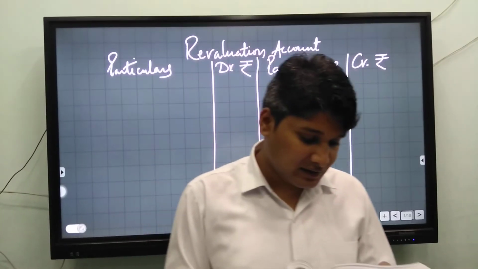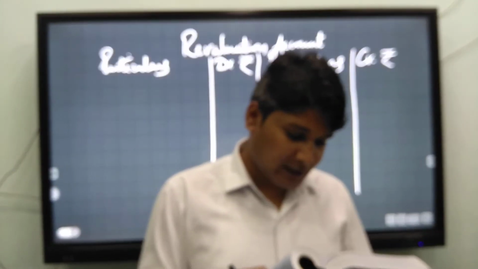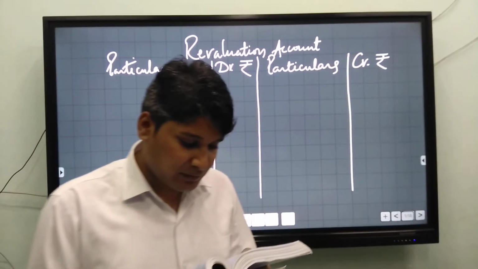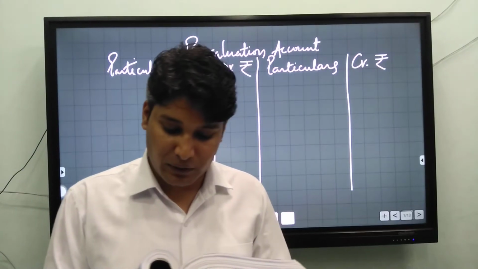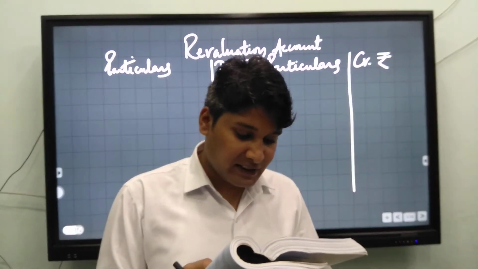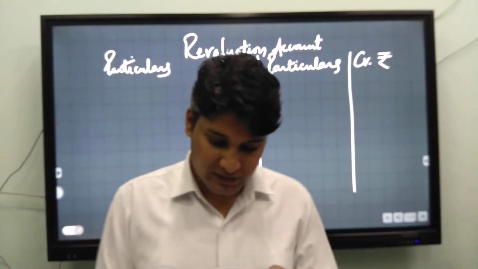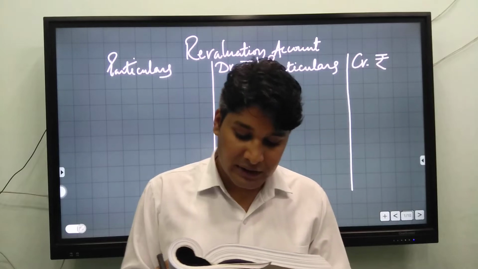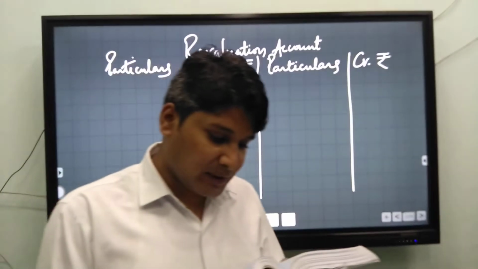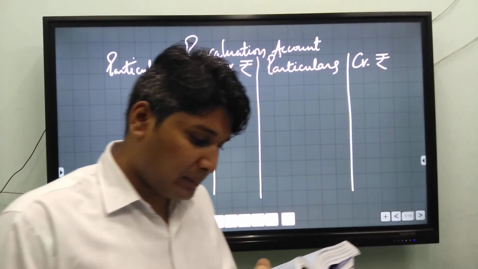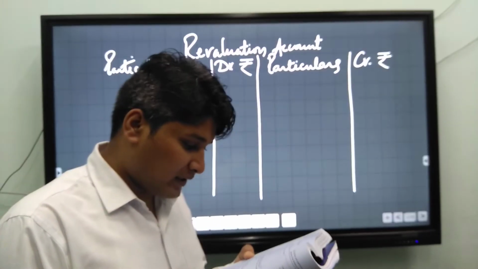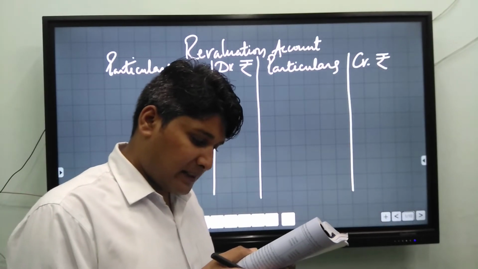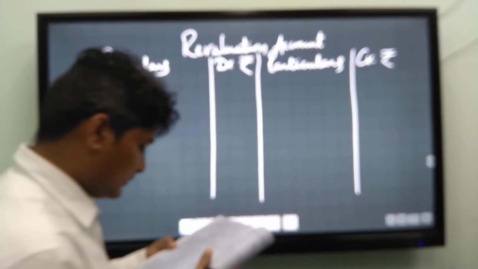Their balance sheet was as under. Kanika retired on 1st April 2016. For this purpose, the following adjustments were agreed upon. Goodwill of the firm was valued at 2 years' purchase of average profits of 3 years completed preceding the date of retirement. The profits for the years are given. Second adjustment: fixed assets will be increased to rupees 3 lakh. Stock was to be revalued at 120%. The amount payable to Kanika was transferred to her loan account. You have to prepare a revaluation account, partners' capital accounts, and balance sheet of the reconstituted firm.